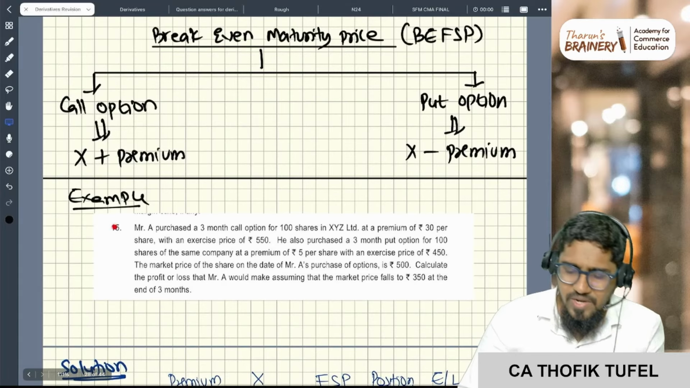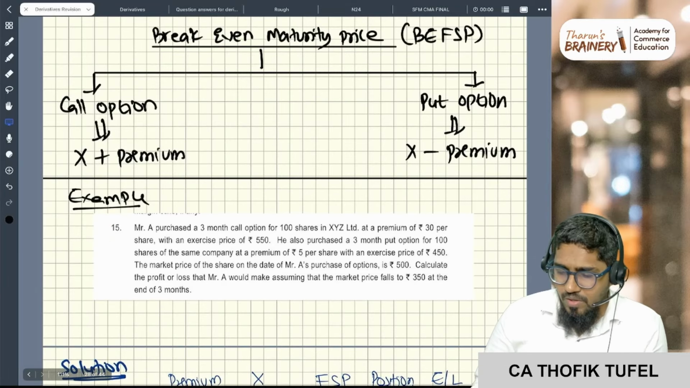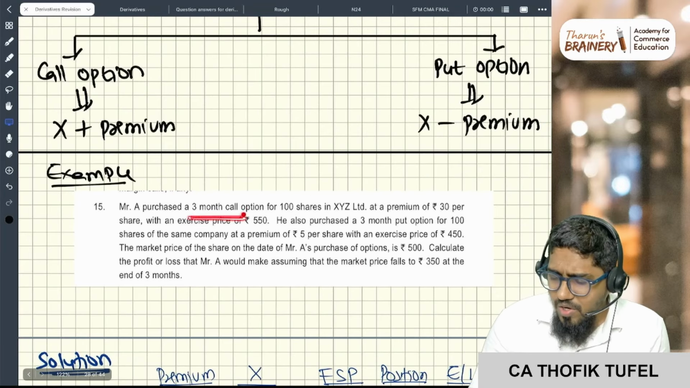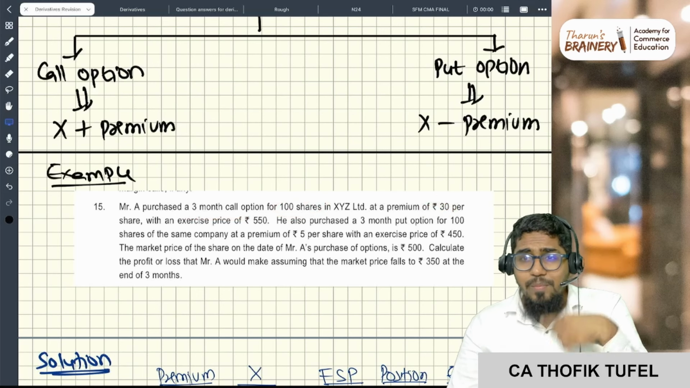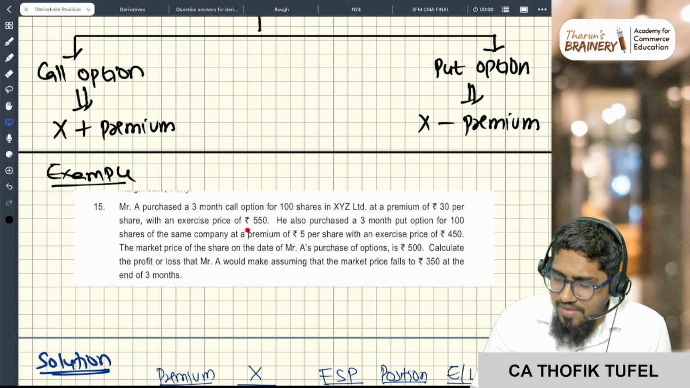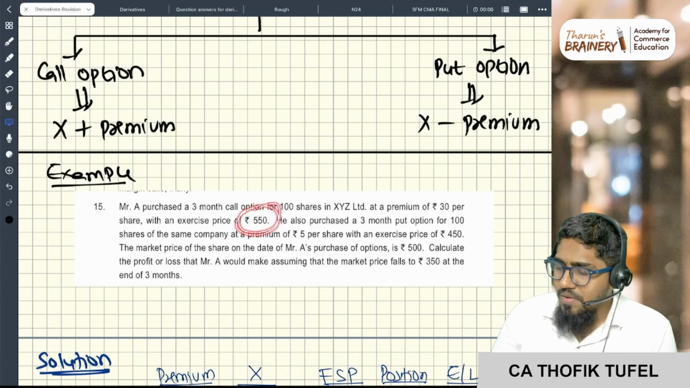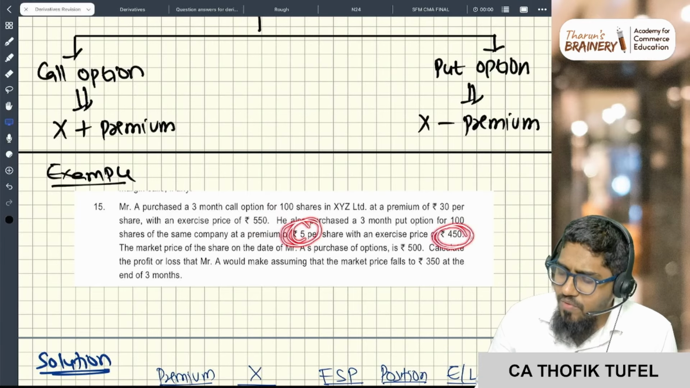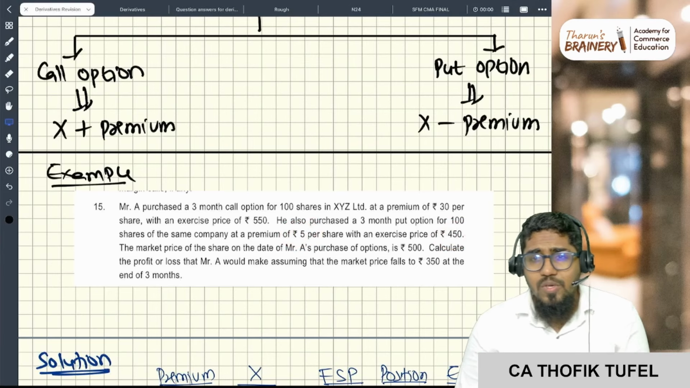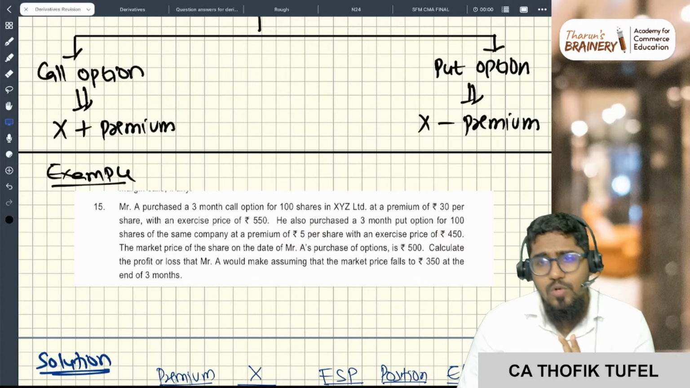See, this example is a study material problem. Mr. A purchased the 3-month call option for 100 shares at a premium of 30. So he purchased a call option by paying 30 rupees premium, which has an exercise price of 550. And he also purchased a 3-month put option for a premium of 5 rupees at an exercise price of 450. Correct? So he purchased one call option, he purchased one put option.